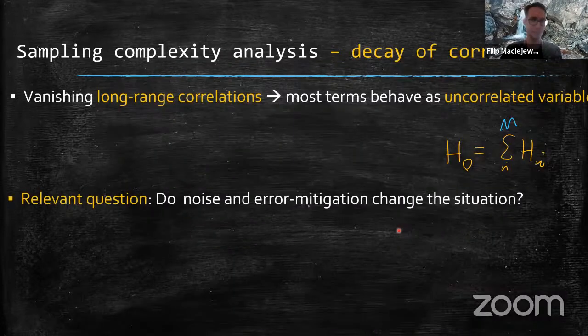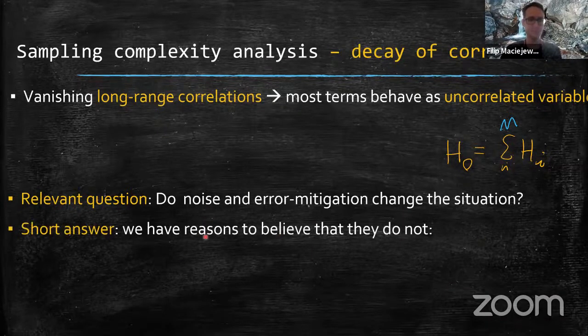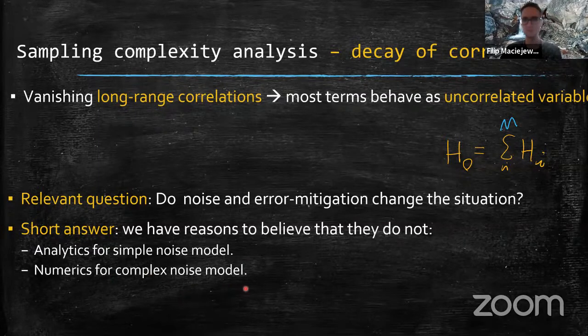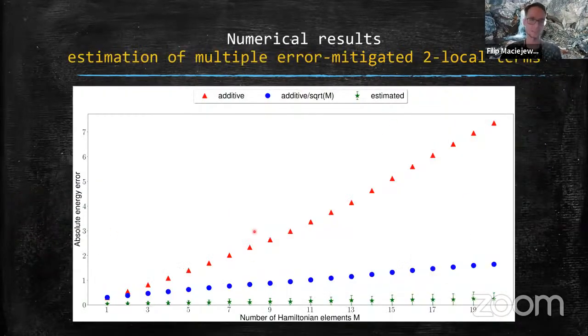And the short question which is relevant to us is, do noise and error mitigation change the situation? The short answer is that we have reasons to believe that they do not. Those reasons are that we have some analytics for a very simple noise model and numerics for a complex noise model. So this is basically the same as before. We still have those errors, statistical error in absolute energy difference, but now with the error mitigated estimation of Hamiltonians.